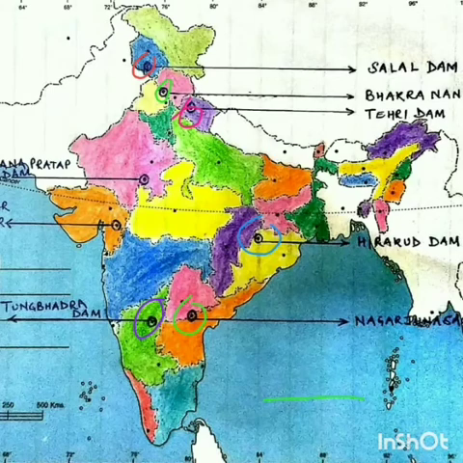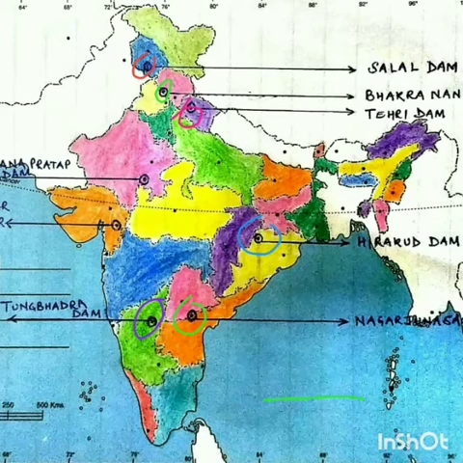Now the next one is Sardar Sarovar Dam. You can remember the name by the name of Sardar Vallabhbhai Patel. He belongs to Gujarat, and you may remember that Statue of Unity is situated in Gujarat. So Sardar Sarovar Dam is in Gujarat. And where you have to locate it?